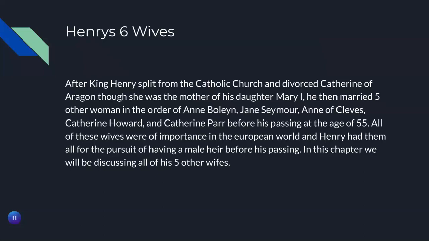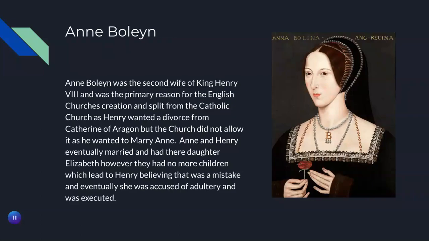So after King Henry split from the Catholic Church, and after he divorced Catherine of Aragon, even though she was the mother of his daughter Mary I, he then married 5 other women in the order of Anne Boleyn, Jane Seymour, Anne of Cleves, Catherine Howard, and Catherine Parr before his passing at the age of 55. All these wives were important in the European world, and Henry had them all for the pursuit of having a male heir before his passing. In this chapter, we will be discussing all of his 5 other wives.